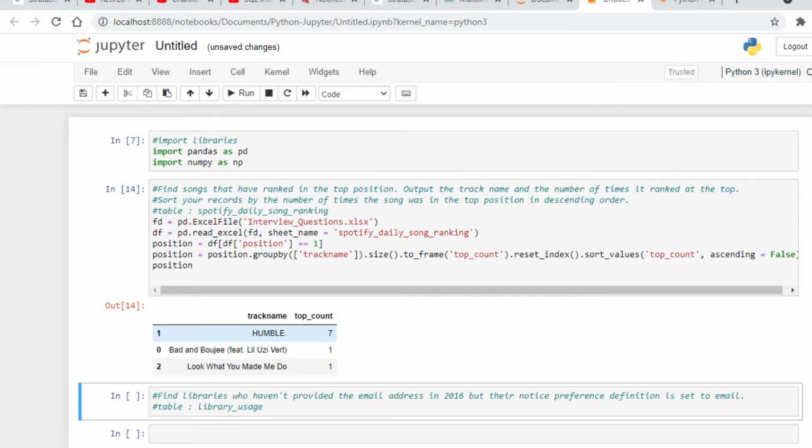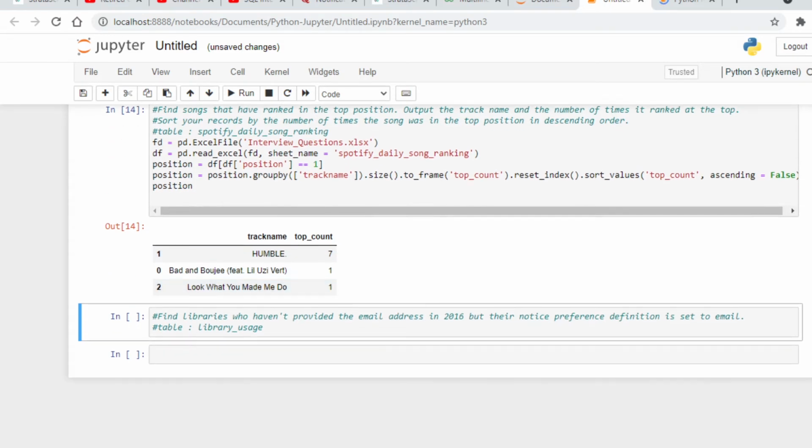So now we have got the songs that have ranked in the top position, and after that we have outputted the track name as well and the number of times it ranked at the top, and after that we have sorted our records by the number of times the song was in the top position in descending order.